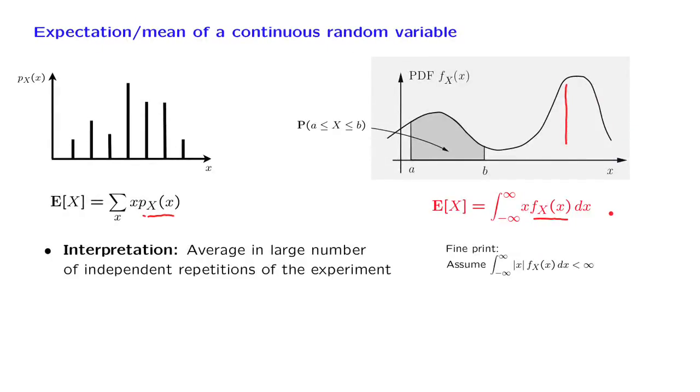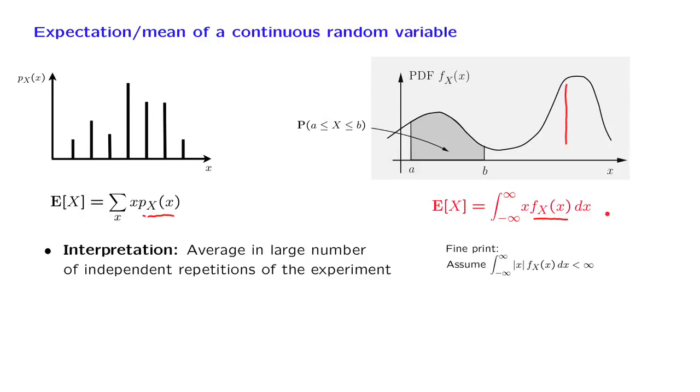Coming back to the big picture, regarding expectations, the intuition remains the same as in the discrete case, that the expectation represents the average of the values we expect to see in a very large number of independent repetitions of the experiment. In fact, there are also theorems to this effect, but these will have to wait until later in this class when we study limit theorems.